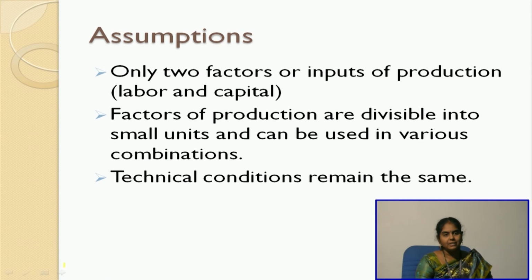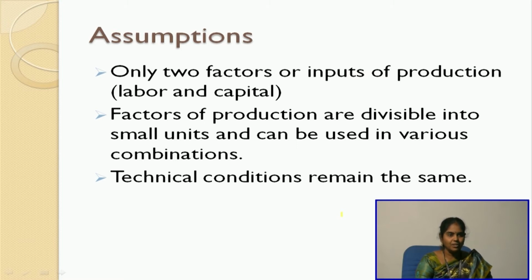Let us see what the assumptions are, because every theory that we look into definitely has a certain set of assumptions. The law operates well only under certain assumptions. First, only two factors of production are taken into consideration, that is, labor as well as capital. Second, factors of production are divisible into small units and can be used in various combinations. You can divide the factors and use them in any combination that is required by a manufacturer or a producer.